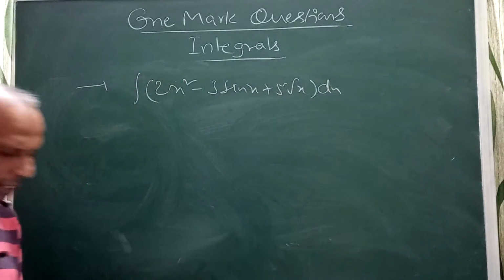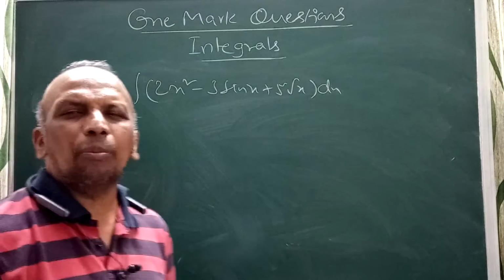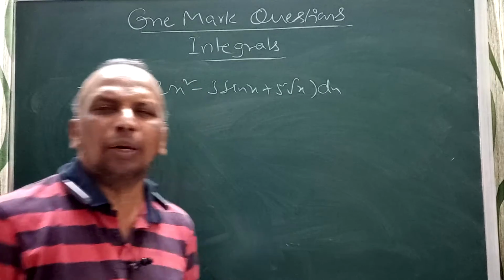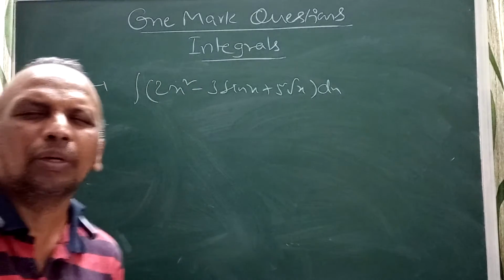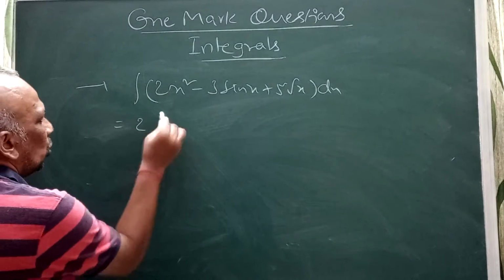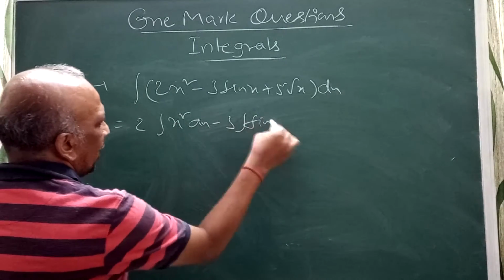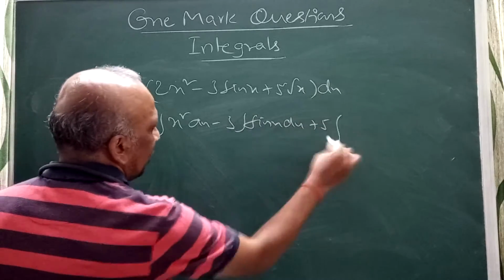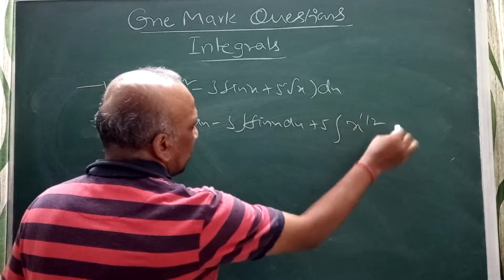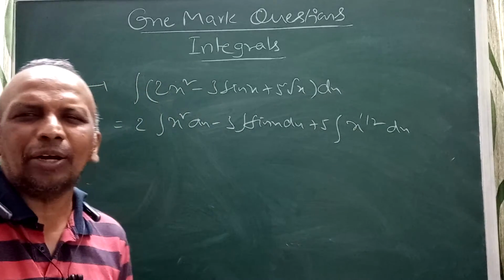Just go through this problem. Look into this problem; you can observe the concept. I can write 2 into x square dx, minus 3 into sin x dx, plus 5 into x power 1 by 2 dx. If it is required, you can split.